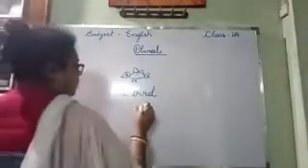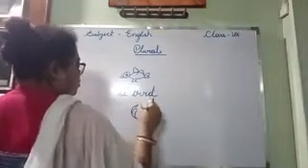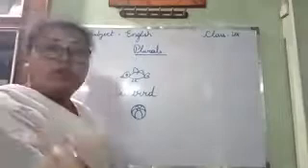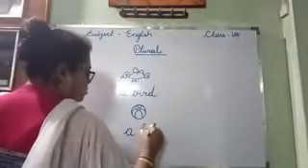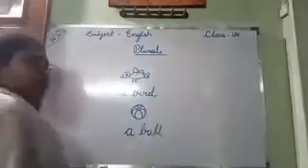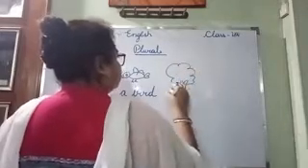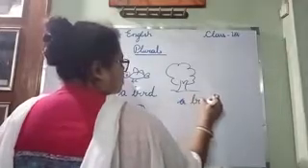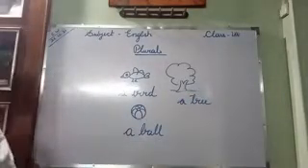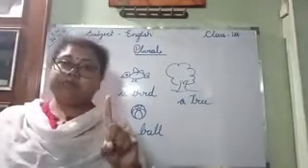Then if there is a ball, this one ball, you say a ball. Okay? One tree, you say a tree. So see, they are in number 1, meaning single.